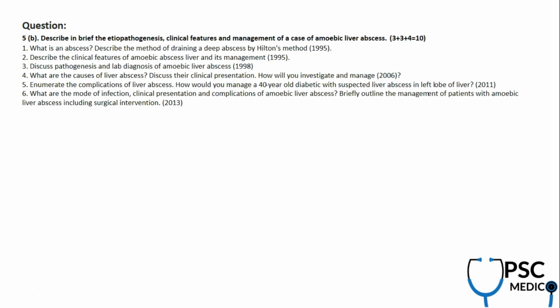Question number 5B is for 10 marks. It's etiopathogenesis, clinical features and management of amoebic liver abscess. Again, amoebic liver abscess, as we all know, is caused by Entamoeba histolytica. We have intestinal and extraintestinal amoebiasis. In the extraintestinal part, one of the complications is liver abscess. So this part is discussed in detail in the microbiology part, and also we did discuss how a patient presents with it and also the management aspects.